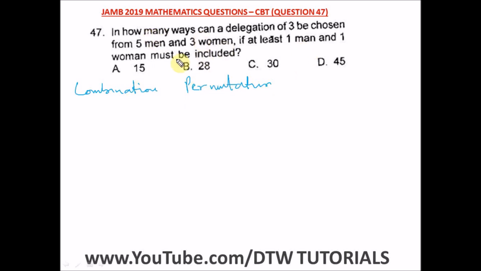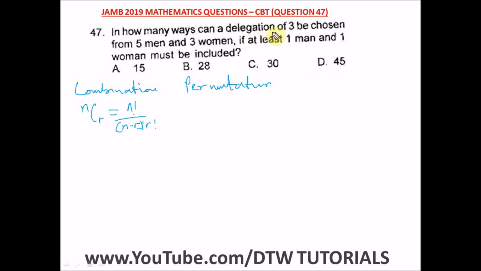Okay, so from here, let's look at our question closely. And remember, combination, when you have C n r, it is equal to n factorial over n minus r factorial, then r factorial. Okay, so what do we have here now?